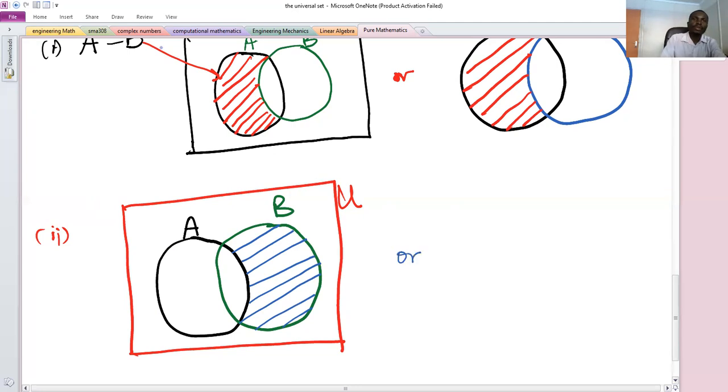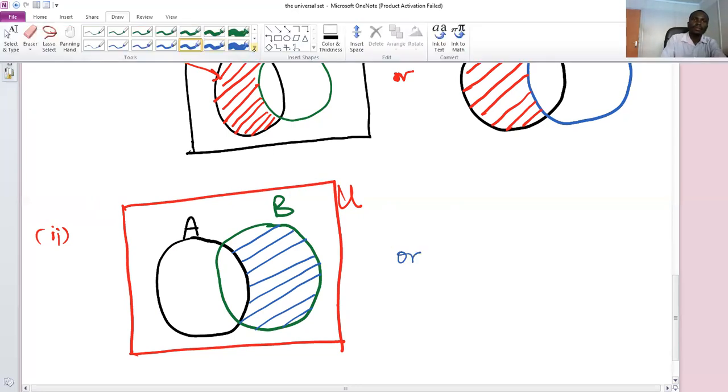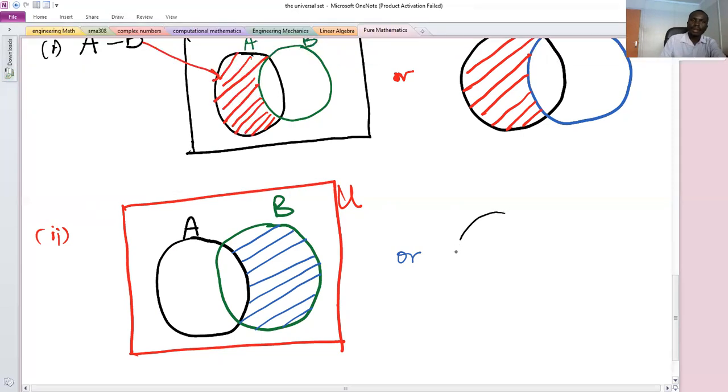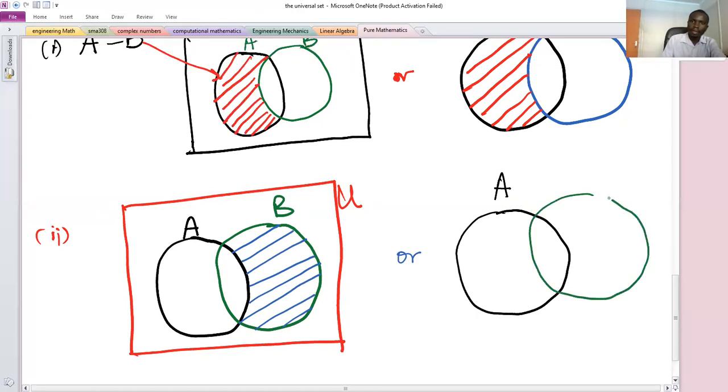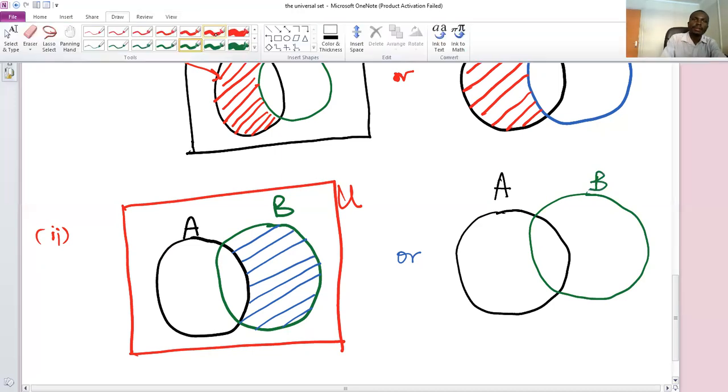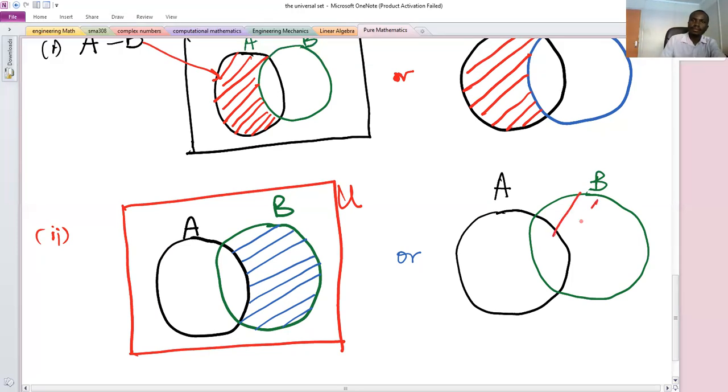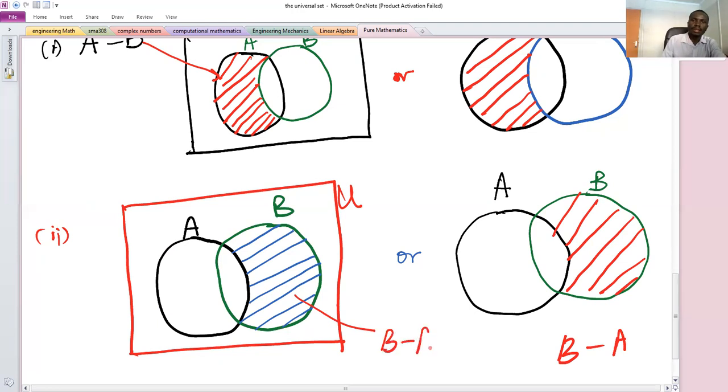Or you can just draw the two circles. This to be set A, and then draw set B, and then you shade this part. So this defines B minus A. Similarly, this is what defines B minus A.